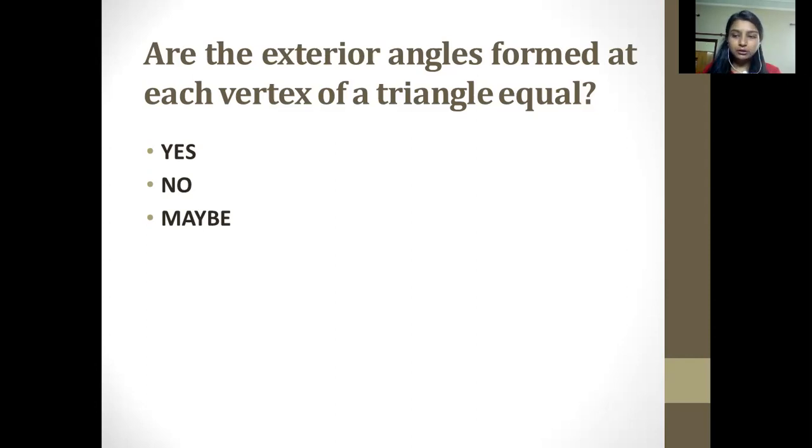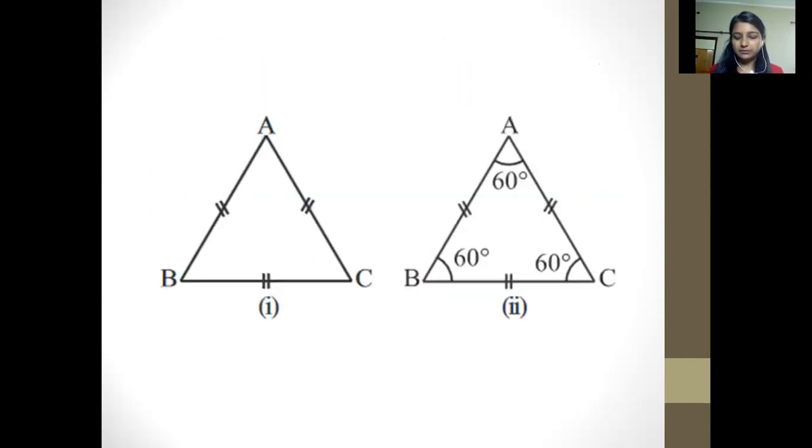If it were an equilateral triangle, then we are sure that all the angles would be the same. If it were isosceles, then two angles would be the same but the third would be different. In a scalene triangle also the angles would not be the same. So there are three different answers from different types of triangles. So we could say the answer could be maybe. Okay, let's move further.